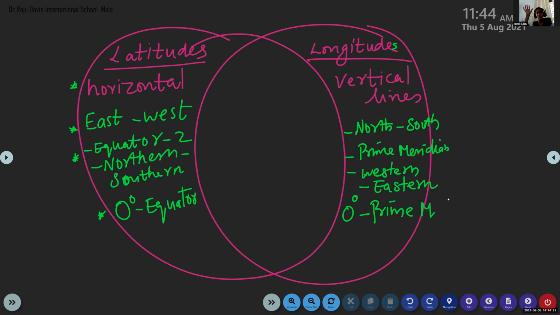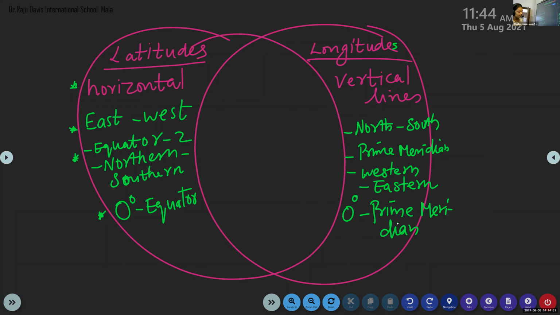Latitudes never meet. Yes, ma'am. Latitudes are known as parallels. Yes, exactly. Latitudes never meet each other because they are parallel lines. But longitudes meet at the poles, the South Pole and North Pole. Then longitudes are called meridians.